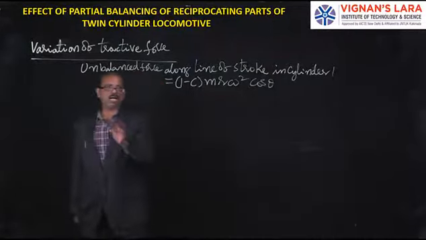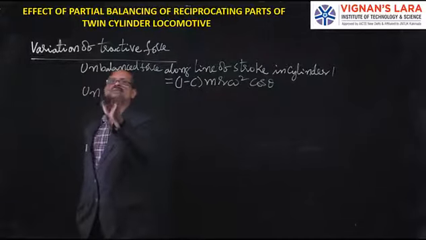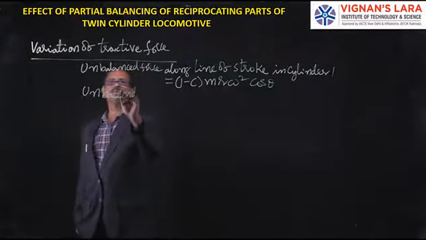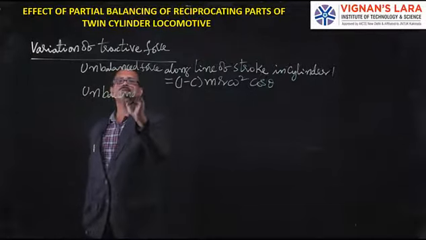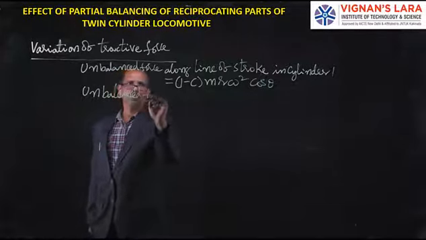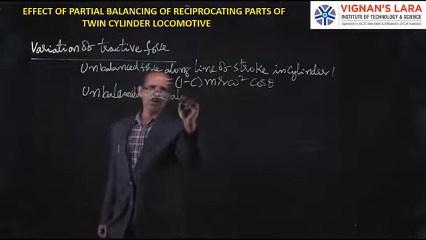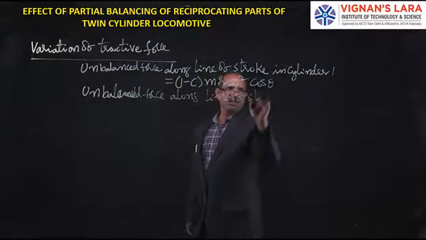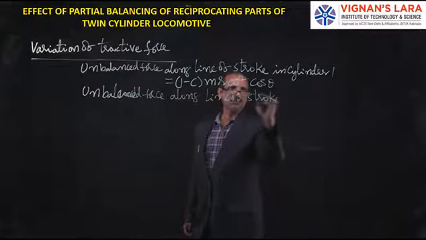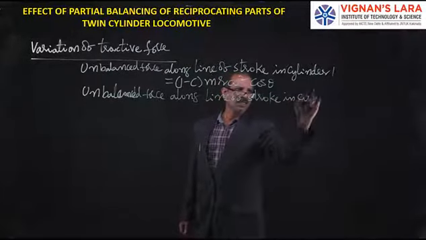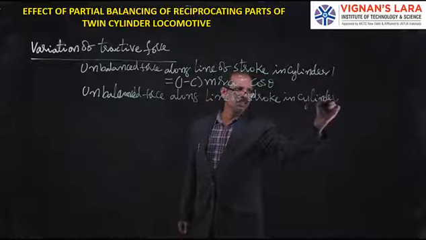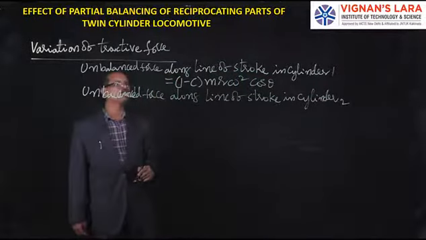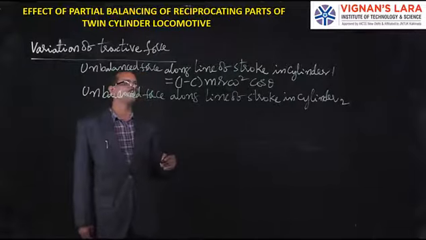And what is the unbalanced force along the line of stroke in cylinder 2? Just now we discussed that cylinder 1 and cylinder 2 are placed with their cranks at a phase angle of 90 degrees.